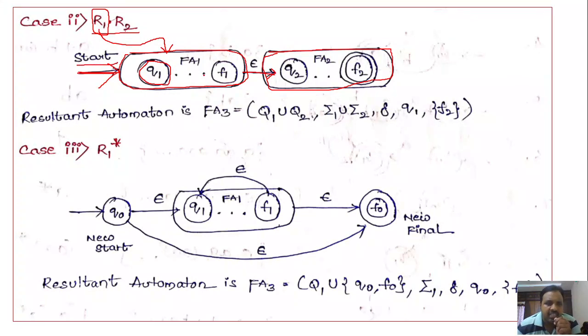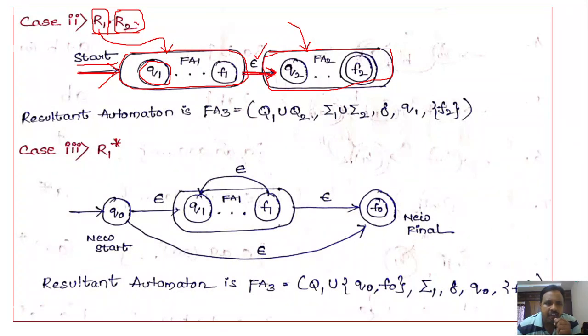Next, followed by what we are having? R2. So consider the finite automata 2. Then specify the transition from finite automata 1 towards F2 on epsilon. So it means finite automata 1 concatenated with finite automata 2. How are we concatenating or associating it? By using epsilon transition, right?